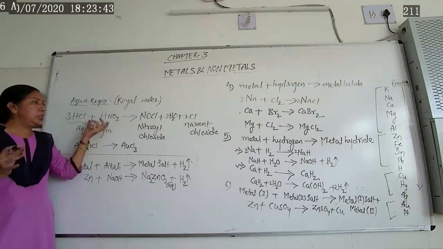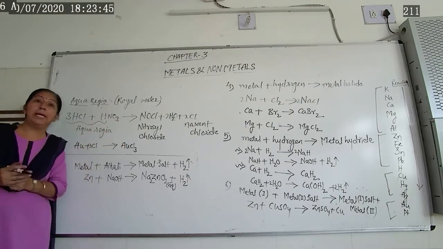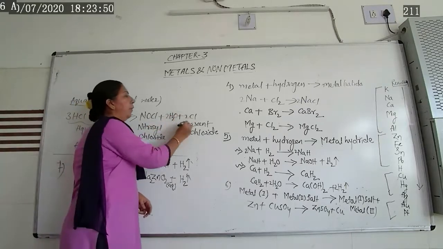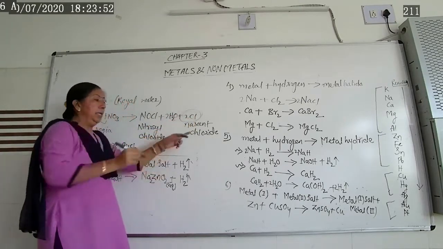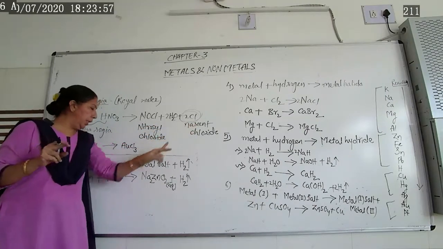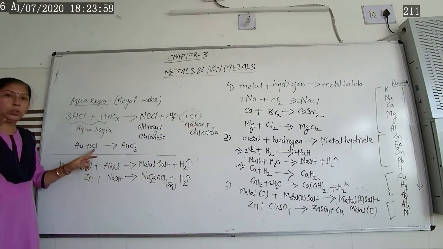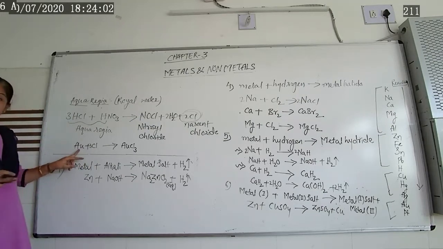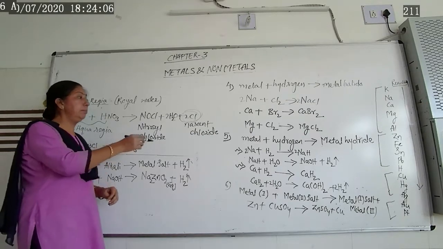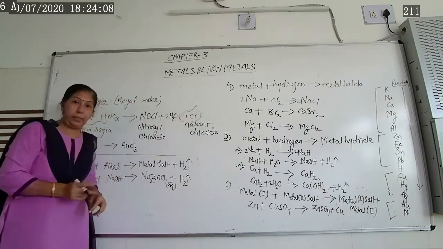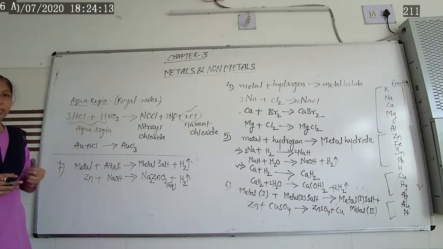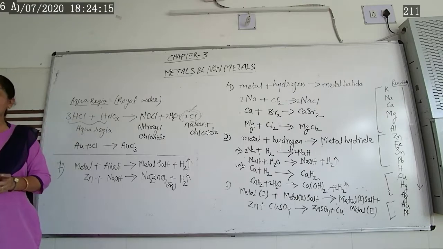When this mixture reacts together, it forms nitrosyl chloride and water, and one more important product, that is nascent chlorine. Now what is this? A strong chlorine species, a strong chloride ion, which reacts with gold and forms gold chloride. Because of this, gold or platinum can be dissolved inside this mixture, and such a mixture is known as aqua regia.